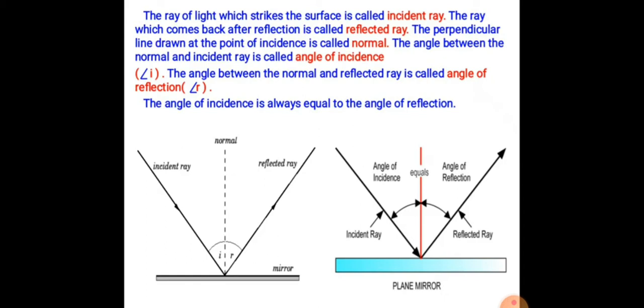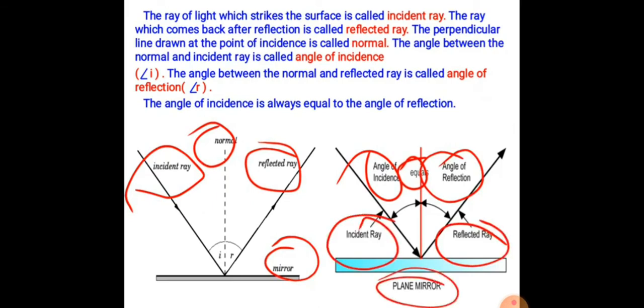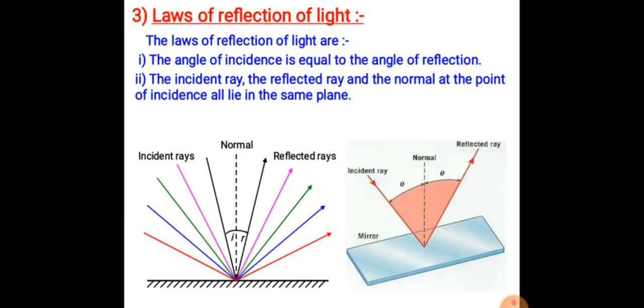Incident ray and reflected ray, with the normal at the center point. Next one, plane mirror. What is a plane mirror? The incident ray and the reflected ray: the angle of incidence is equal to the angle of reflection. This is called a plane mirror.